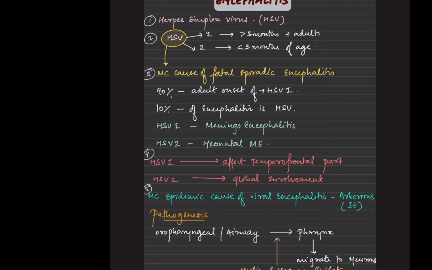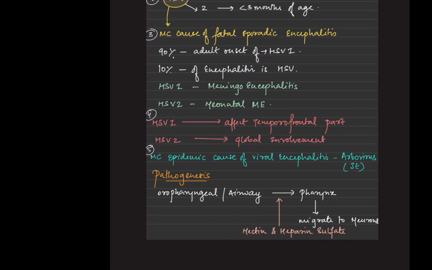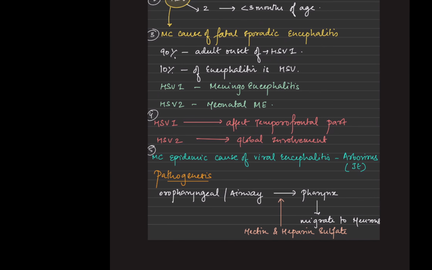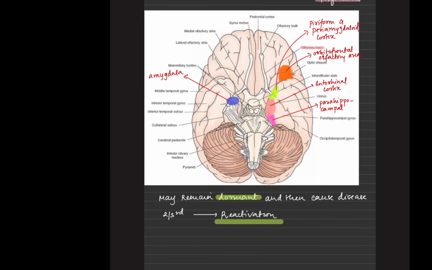The most common epidemic cause of viral encephalitis is the arbovirus, that is Japanese encephalitis. Coming to the pathology, it is the same as that of meningoencephalitis. We get the infection through the airway, by air droplets or airborne infection. The airway carries the pathogen, it reaches the pharynx, and from the pharynx it migrates to the neurons. So this is the same pathology as that of meningitis.